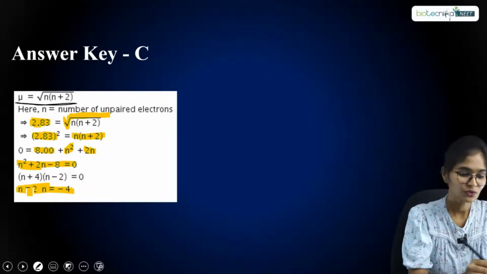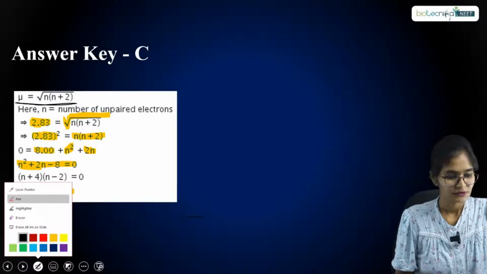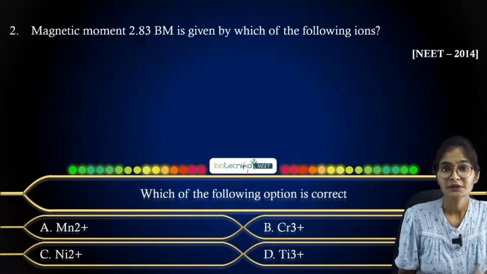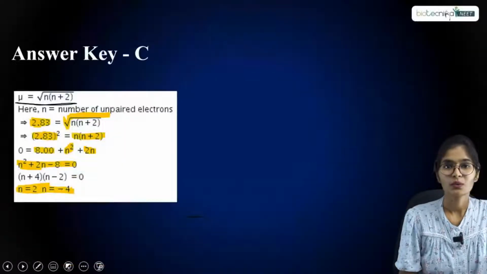That's why in the given options, if you look here, let me show you. You have the option C where nickel is having plus 2 oxidation state, right? So like that you have to solve the questions.